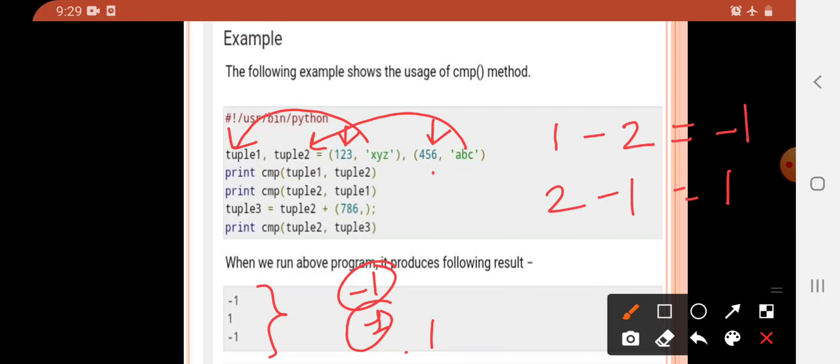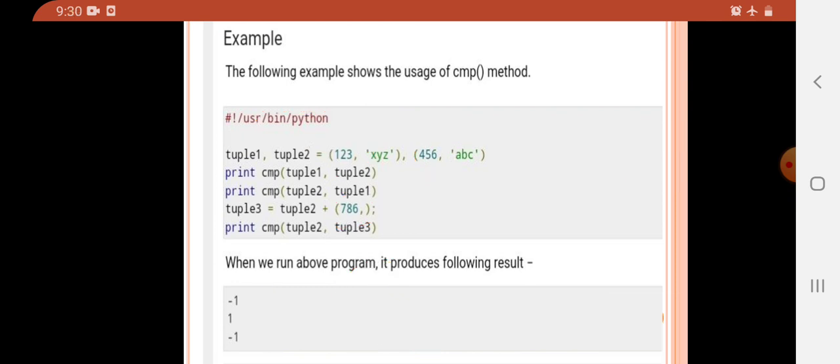And in the last case, here I have made an addition in tuple2, meaning tuple2 (456, 'abc') plus (786,). And then print cmp(tuple2, tuple3). So here the number value 786 will be greater than this 123, so that's why it is a comparison of tuple2 with tuple3. So here your 456 value, 786 will be greater than the 456, so that's why the result is 1. So in this way, if both tuples are equal, then it will result in 0, otherwise not.